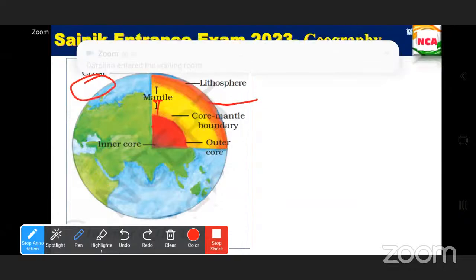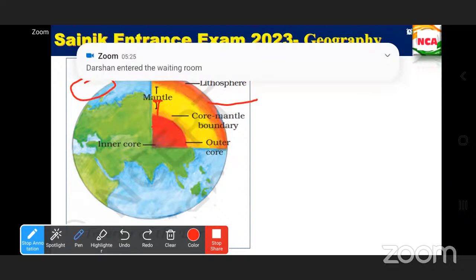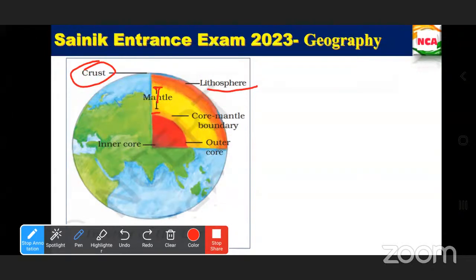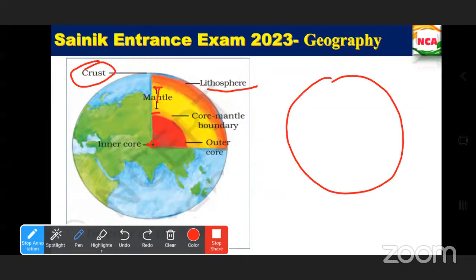For each and everything we have the boundary. The next is the inner core and the outer core. The inner core is the middle part. The inner core temperature is 5000 degrees Celsius and the outer core temperature is 2200 degrees Celsius. That we will see later.